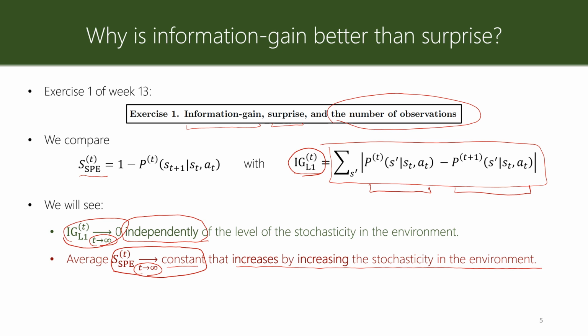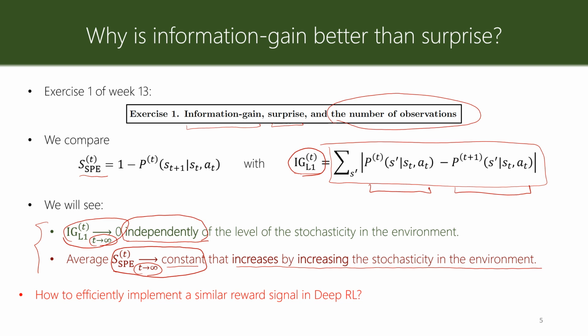The important thing is that because information gain goes to 0, no matter if you have stochasticity or not, watching the TV after a while becomes informationless and the agent loses interest in it. However, because state prediction error or surprise increases on average with increasing stochasticity, the noisy TV remains always attractive for surprise-seeking agents. So this exercise is supposed to give you some intuition about why information gain seeking is better than surprise seeking in the presence of stochasticity.